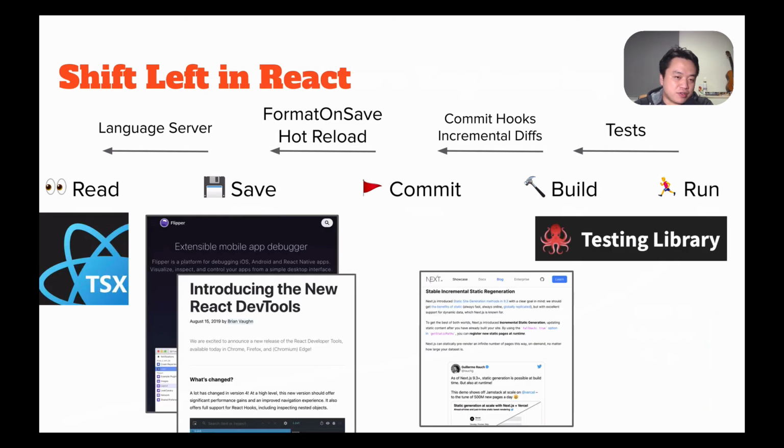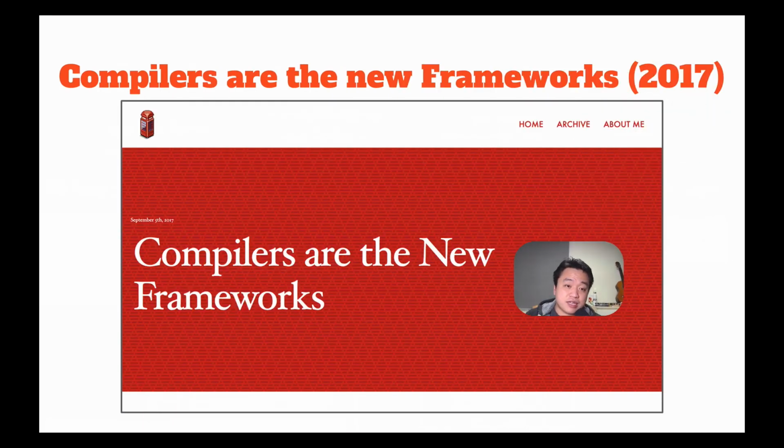In React, we've also seen quite a lot of tooling specifically to help us shift left in terms of our software development. And I particularly want to highlight the work of the React team in both React Native Flipper and React DevTools. These are incredible tools that help us discover bugs before we commit and build and run them. In 2017, Tom Dale from the Ember team made a prediction that compilers are the new frameworks, that all frameworks would have some form of compilation step. And indeed, the React single file component idea that you just saw is the same idea that's built into Svelte, just brought over to React.